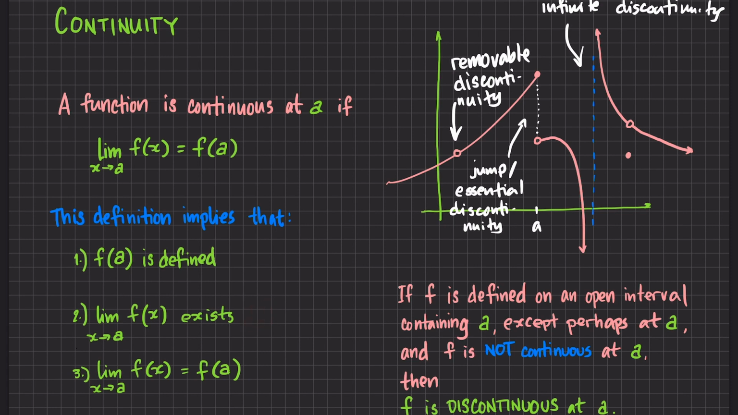Bakit? Kasi the left-hand limit will approach this value, the y value of that point, but the right-hand limit will be approaching the value of this point. So the left-hand and the right-hand limits are not equal, so the limit does not exist. So hindi na fulfill itong condition na ito.